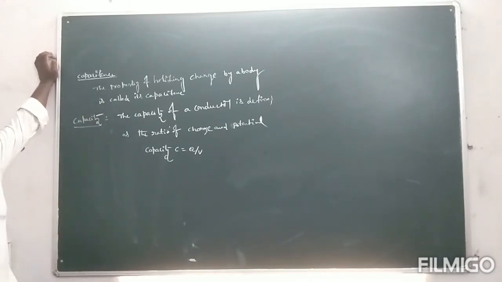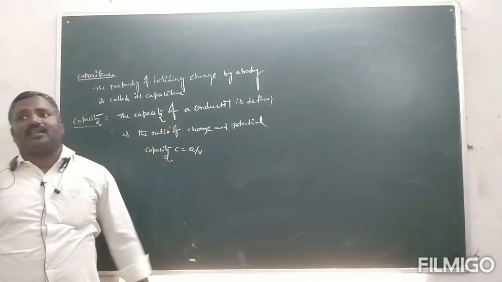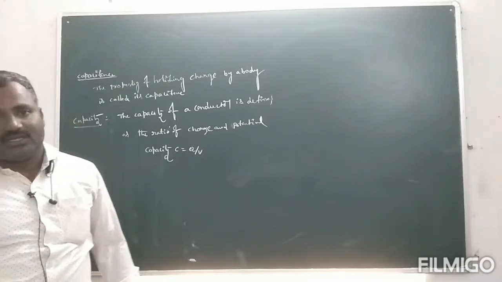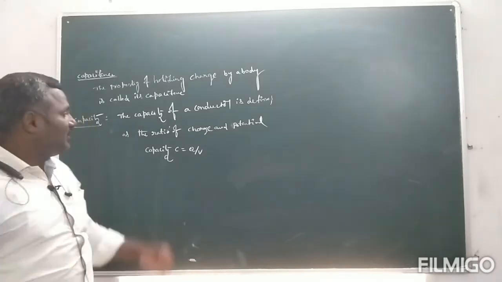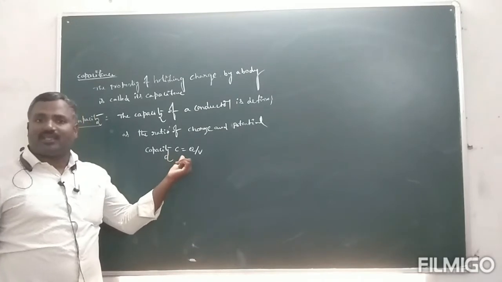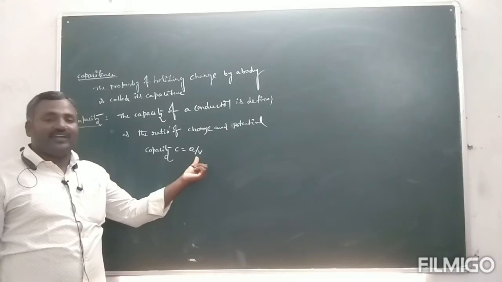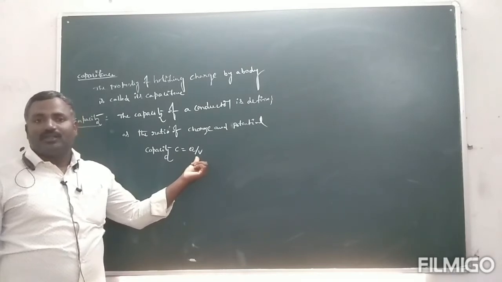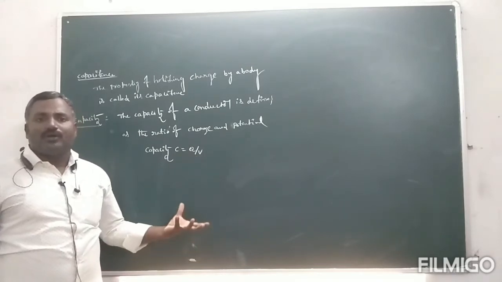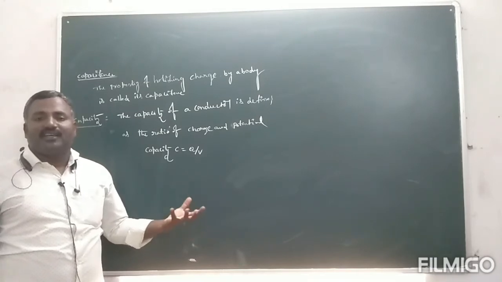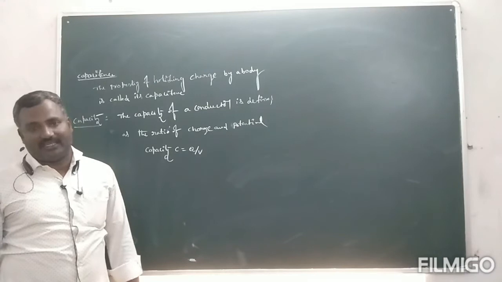What is the meaning of capacity? The capacity of a conductor is defined as the ratio of charge and its potential. Here, capacity C is equal to Q by V. Here, Q is charge and V is potential. Therefore, the ratio of charge and potential of a conductor is said to be capacity.